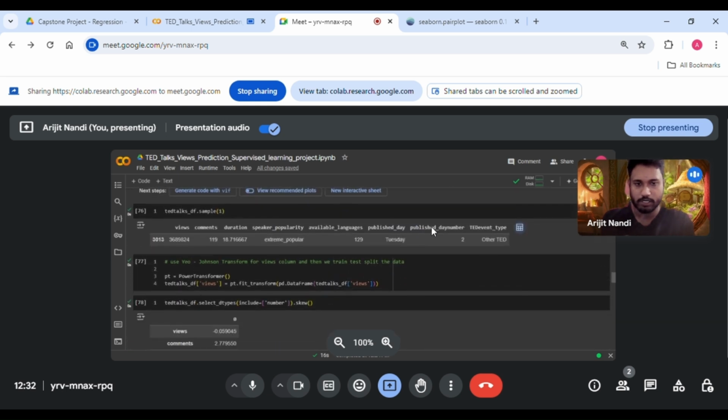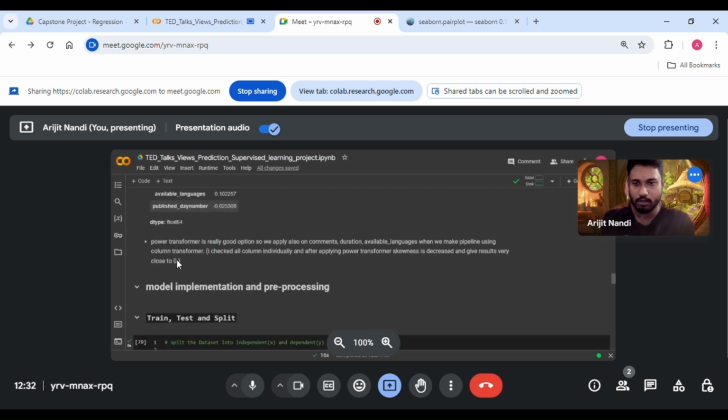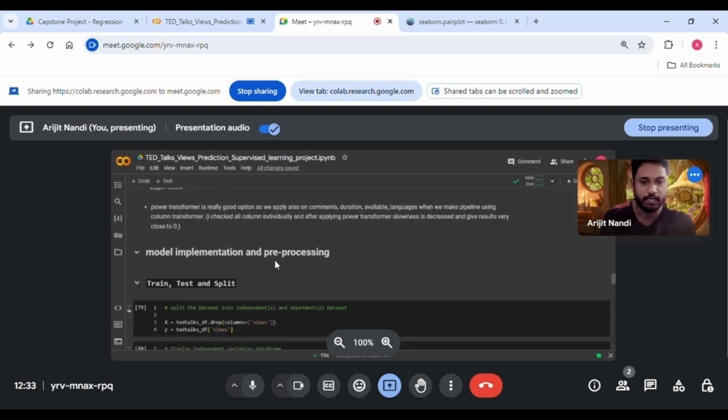Now the samples. These are the samples. I'm applying a Yeo-Johnson transform for the views column, and then we do the train test split. I'm using the power transform on the views column. Power transform is a really good option. We apply it to comments, duration, and available languages when we make pipelines using a column transformer. I checked all columns individually, and after applying the power transformer, skewness decreased and gave results very close to zero.